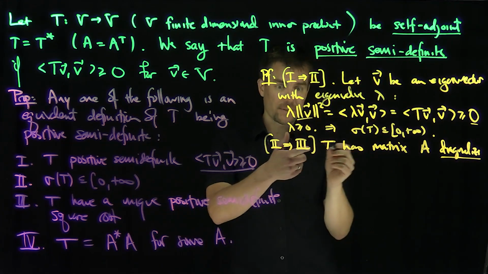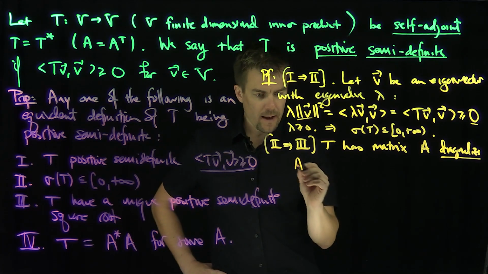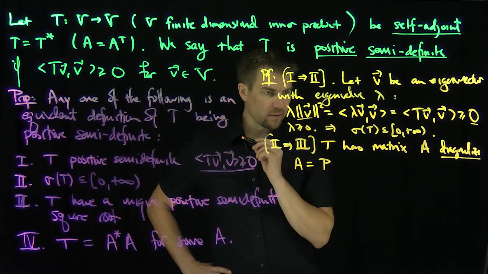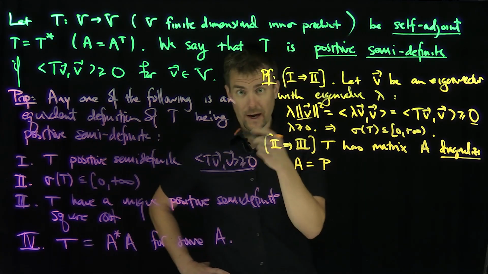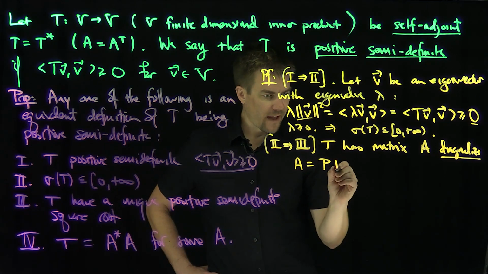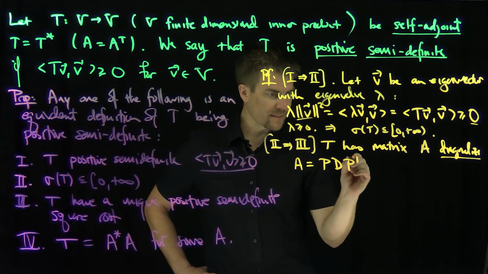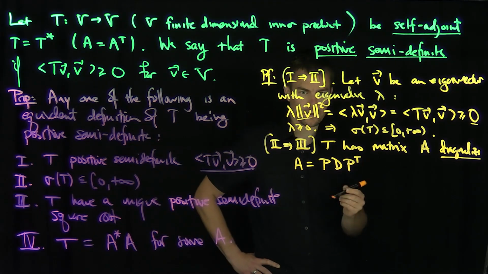The eigenvalues by assumption are not negative, so I can write the matrix representation as P, some invertible matrix over here. In fact, I can orthogonally diagonalize it, and then D and then P transpose, because P is going to be an orthogonal matrix.